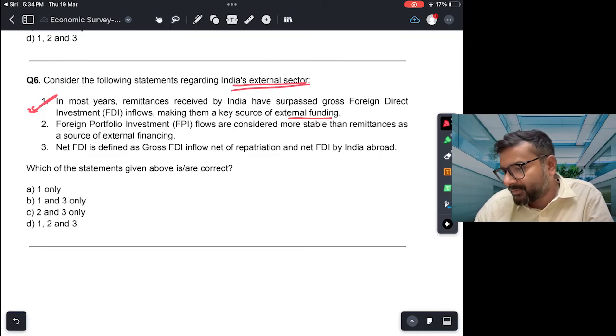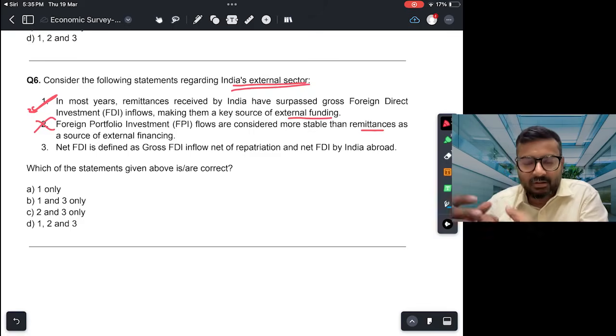Second, foreign portfolio investment flows are considered more stable than remittance as a source of external funding. This is not true. FPI, of course, is known as hot money. The investors who invest in India's stock market are profit minded, and whenever there is some international or global event or some national event, they withdraw the money. So this is not more stable; remittance is more stable. So this is incorrect. Third, net FDI is defined as gross FDI inflow, net of repatriation, and net FDI of India abroad. So this again is correct.